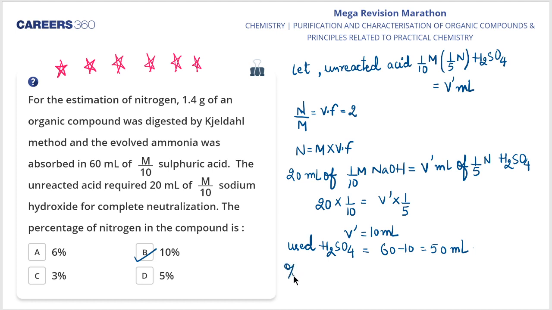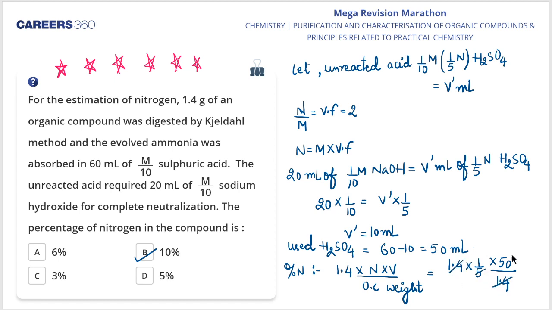So the percentage of nitrogen from Kjeldahl's method would be 1.4 multiplied by normality multiplied by volume, that is, the volume used of H2SO4 and the normality of H2SO4, divided by the weight of the organic compound given to us, which is 1.4.